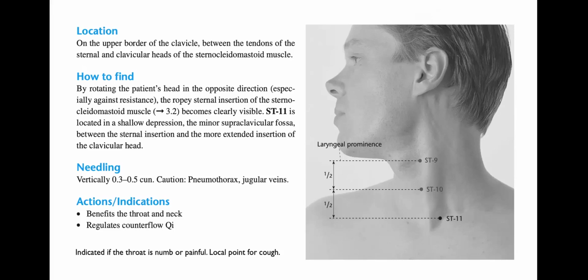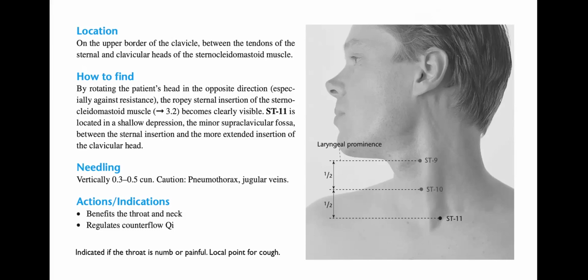Stomach 11 is located in a shallow depression, the minor supraclavicular fossa, between the sternal insertion and the more extended insertion of the clavicular head. For needling, insert perpendicularly 0.3 to 0.5 cun.